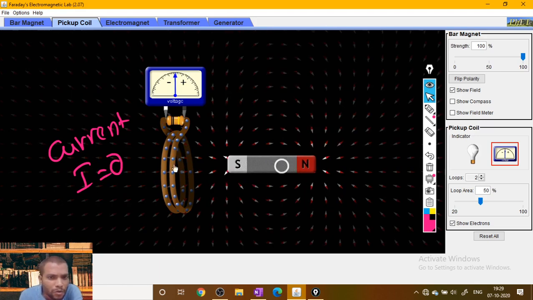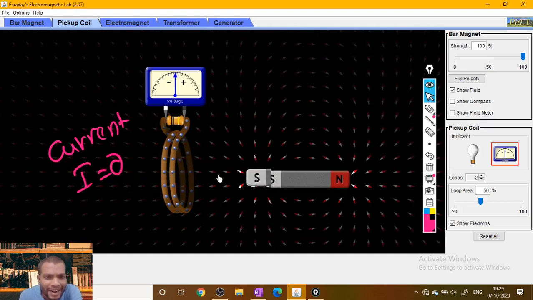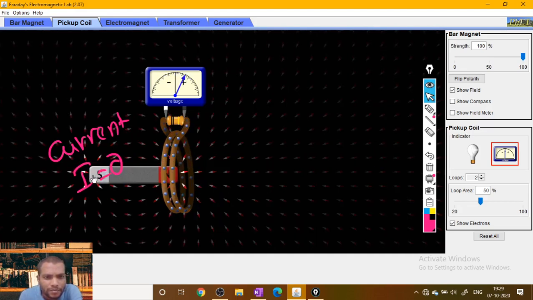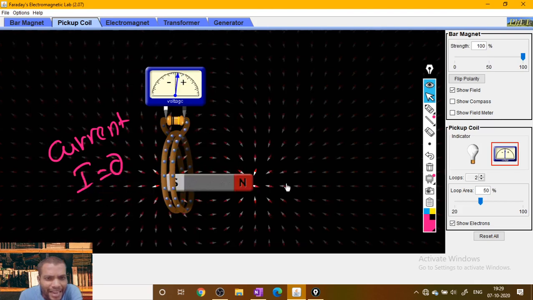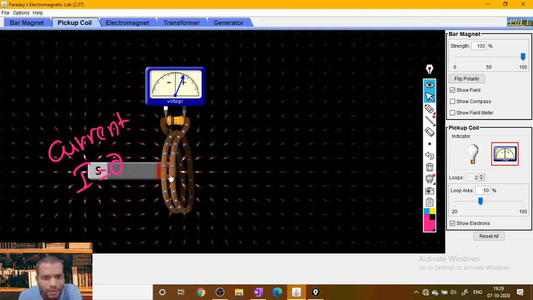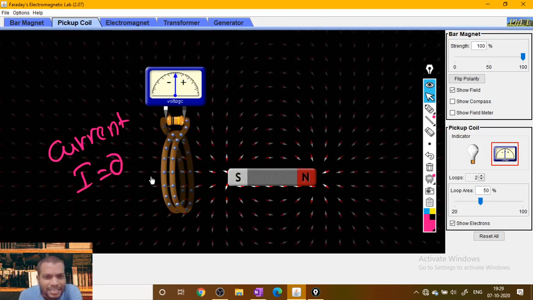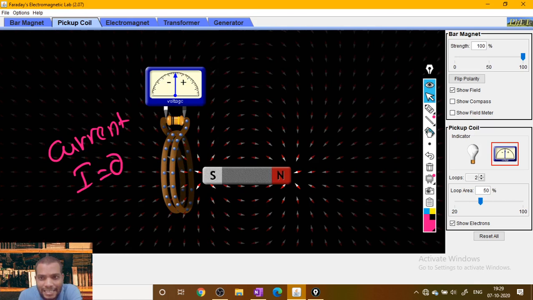When we move this bar magnet to and fro, or in and out through the coil, you can notice electrons moving in the coil. If the electrons are moving in the coil, it means in that case current is existing.